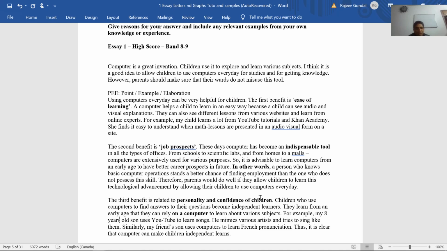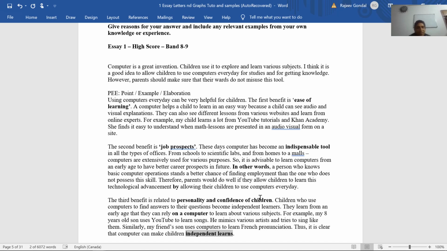For example, my 8 years old son uses YouTube to learn songs. He mimics various artists and tries to sing like them. Similarly, my friend's son uses computers to learn French pronunciation. Thus, it is clear that computers can make children independent learners. So it's about their personality aspect where I wanted to highlight independence.